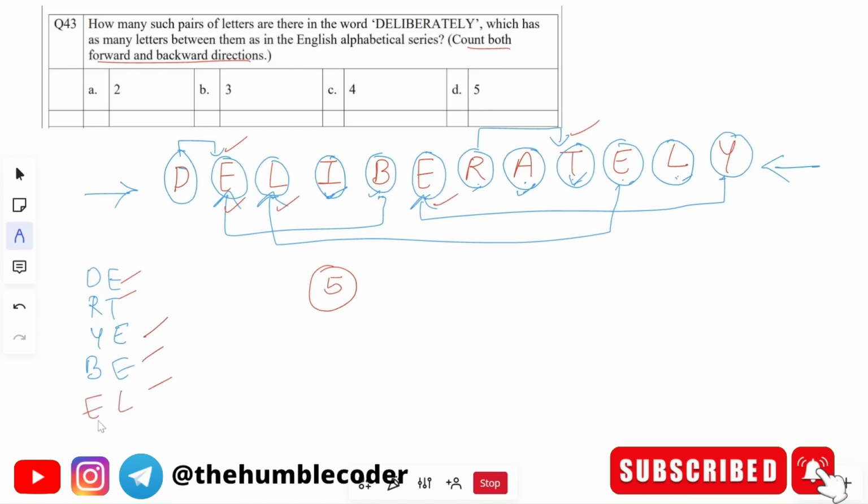So guys, see, in this way, if you forgot to note also, this arrows mark will tell you correctly which is the correct one. So in this case, the correct answer for this question is going to be option D, which is 5. Okay, hope you have understood this logic. So in this way, you can find out the answer of these types of questions.